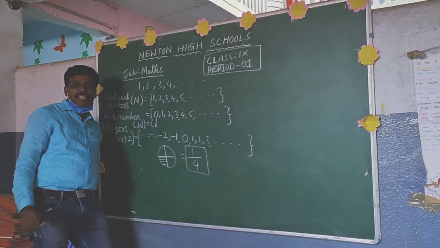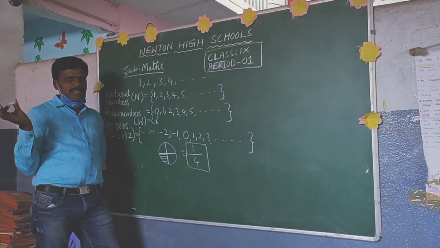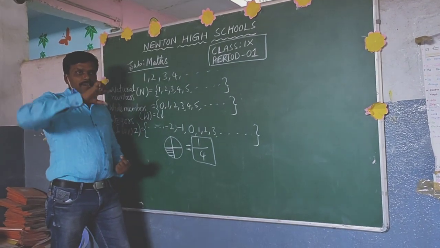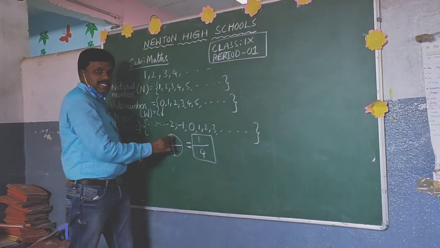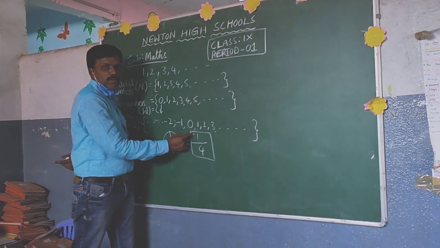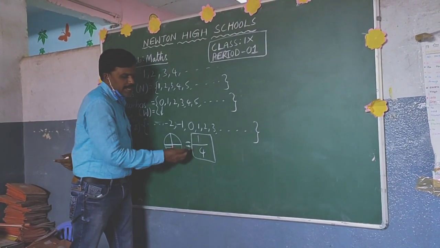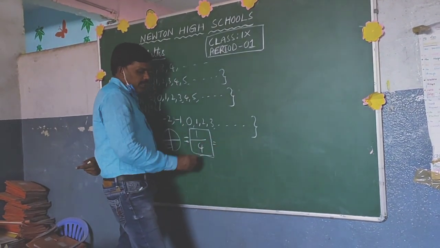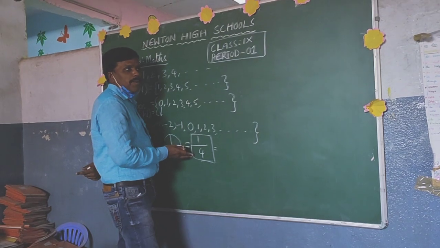What is meant by fraction? Already we learned in 7th class and previous classes. A fraction is a part of a whole. Out of all these 4 parts, we are taking only one part. So it can be written as 1 by 4. It is a fraction, and it is possible to write it in the form of P by Q.